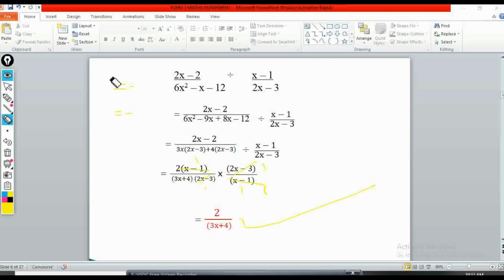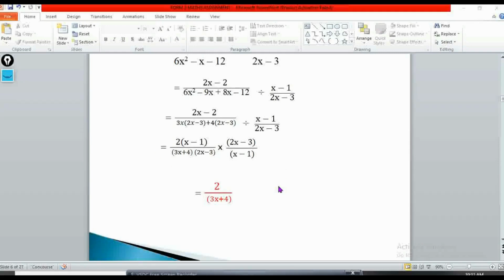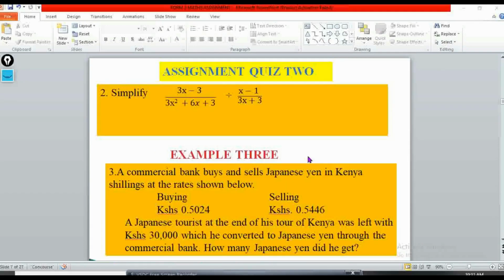Now, let me wrap this one, so that I can give you an assignment on this question. Okay, let's look at the assignment on this question. Let me pick, let me return. Okay. Now the assignment. There we go.